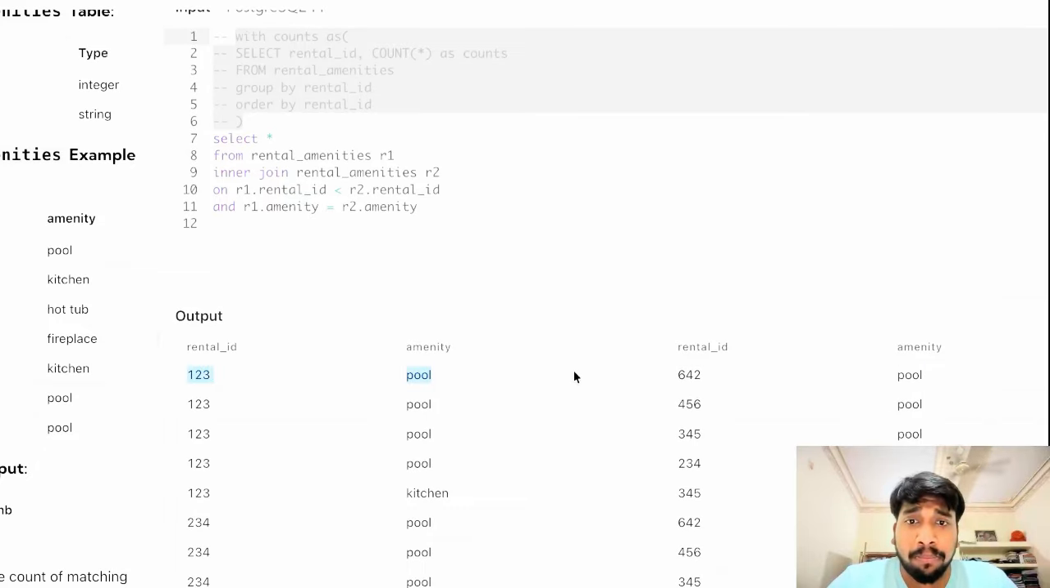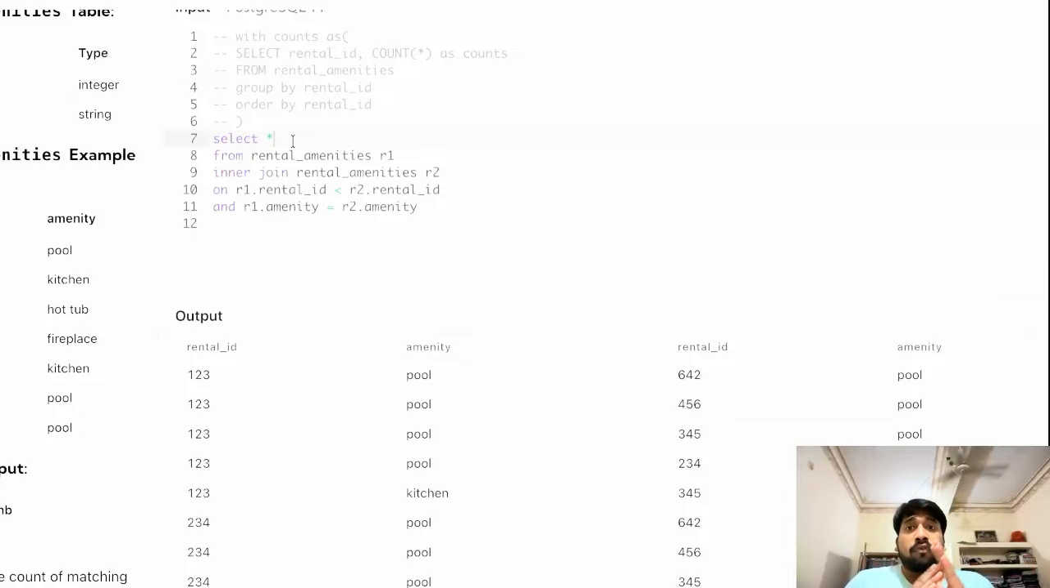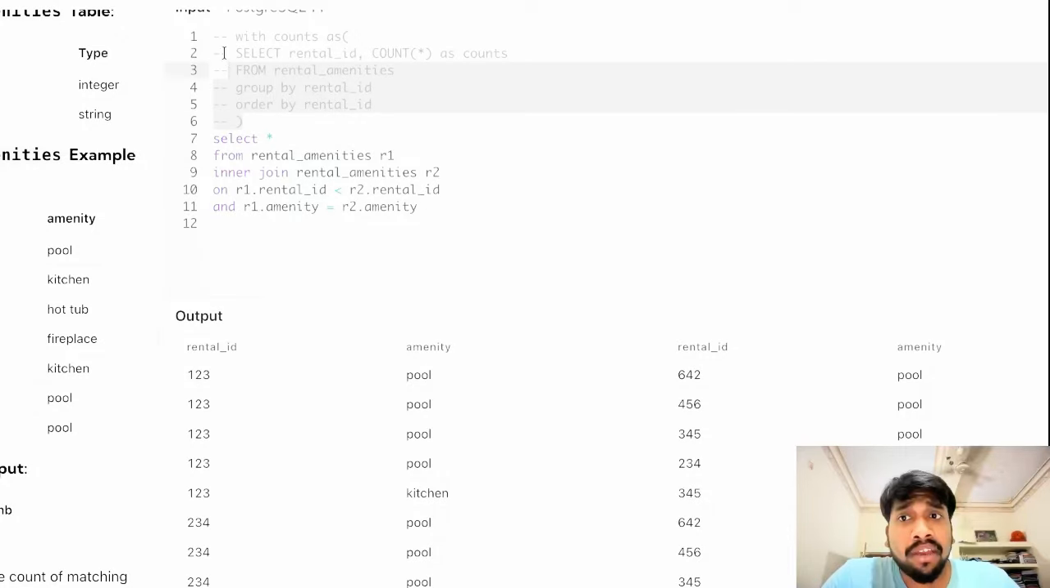For rental ID 1, the pool is matching, but if you remember, these two are not the exact matches. But this is where the magic will come of the initial CTE that we have now commented out. This is where we will use this counts CTE. Now, let me give you a brief idea of what I'm trying to do here. Here we have found out the counts of each individual rental ID. And here, we are going to find the count of pairs.